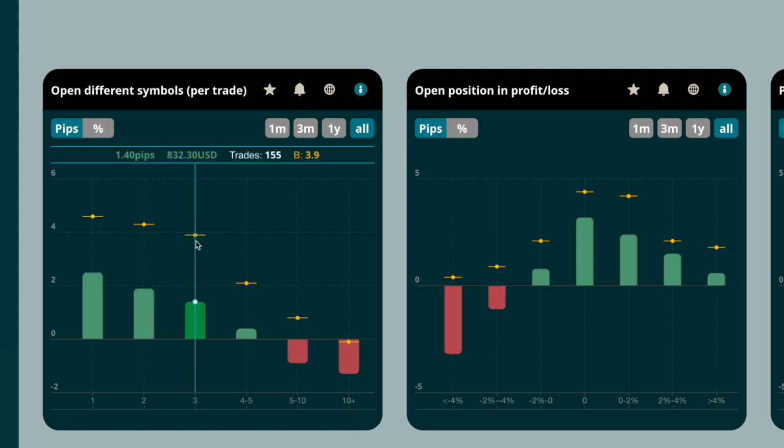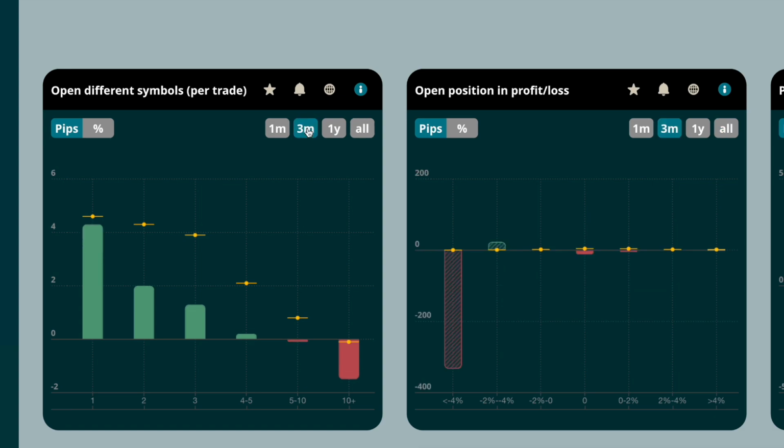However, we have to keep in mind that those traders usually only have very few new trades while they have many other positions open. In case you have a similar pattern to this trader and you start to work on this behavior, you can make use of the more recent time frames in order to check your progress. You will be able to detect whether your effort already started to work by looking at the total payoff from the trades while many other symbols were open in the last 1 or 3 months.